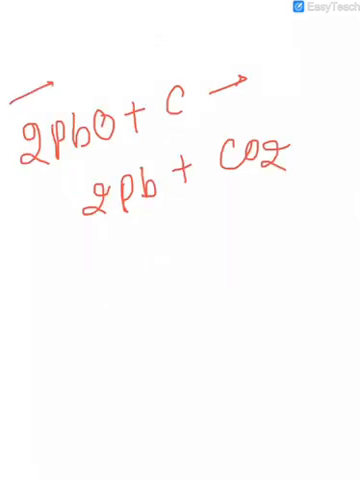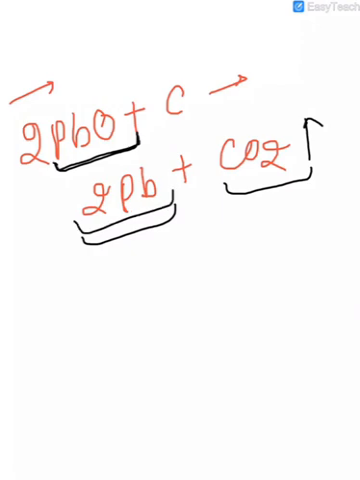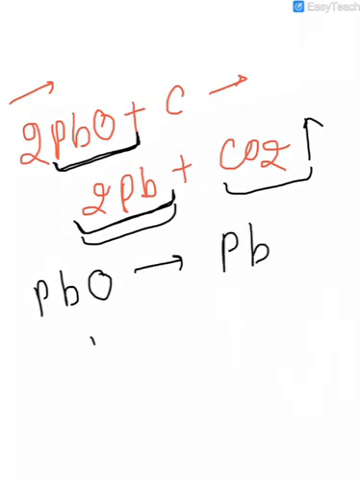Our next reaction is this: when lead oxide reacts with carbon, it will give carbon dioxide gas and lead, right? So lead here is solid and carbon dioxide is a gas, carbon is also solid and lead oxide is also solid. So now our option is lead is getting reduced. Lead oxide has oxygen here, now here is no oxygen, right? So here lead oxide is reduced to lead and carbon is oxidized to carbon dioxide.